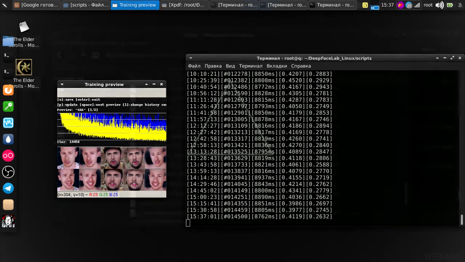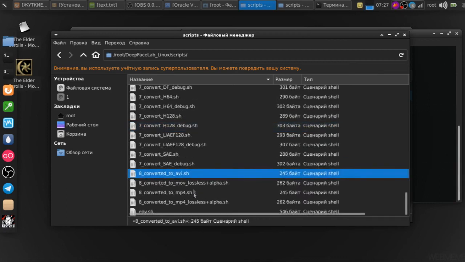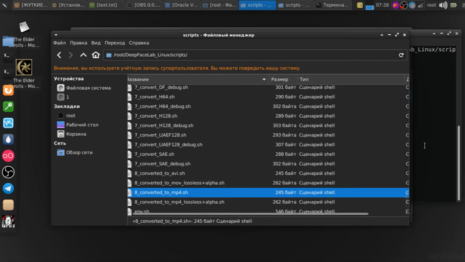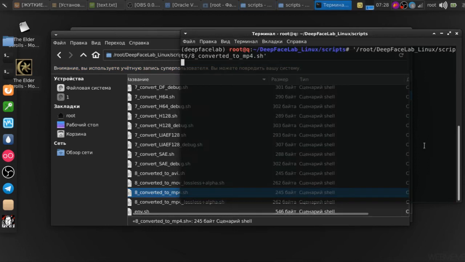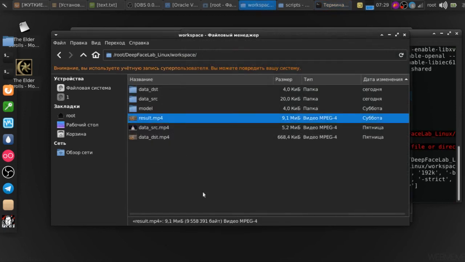After the end of the training, we run the script 7. It will convert our training progress of our neural network into ready-made PNG images. Then, we run script 8. It will add all the images received from script 7 into a video recording file. The resulting file will be located in the workspace folder with the name result.